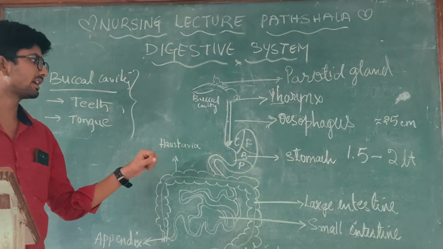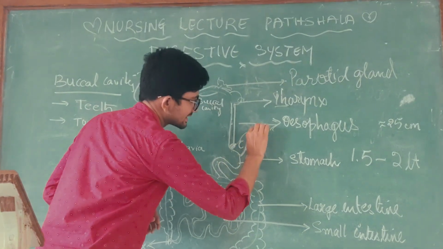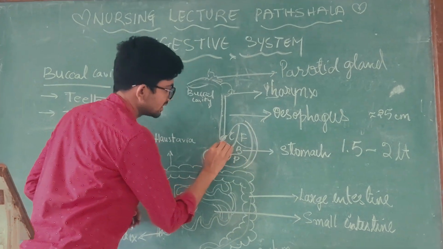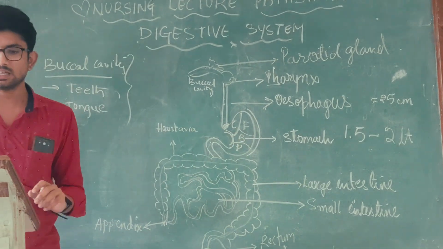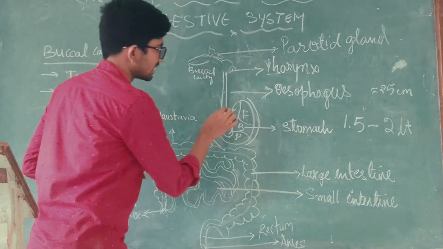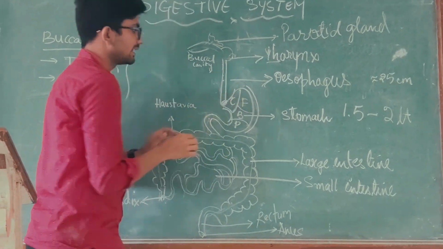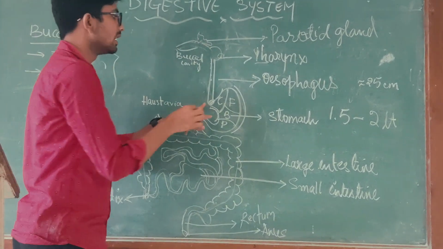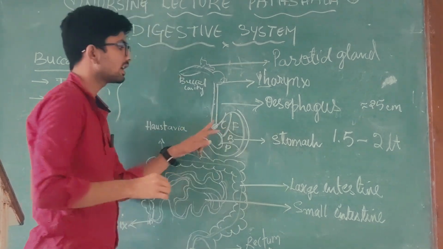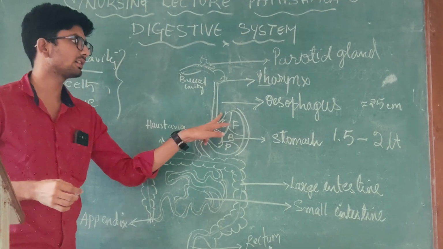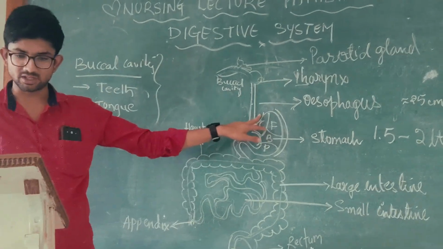The stomach has two curvatures: one is the greater curvature and one is the lesser curvature. The notch where the cardiac sphincter is at the beginning is called the cardiac notch of the stomach.